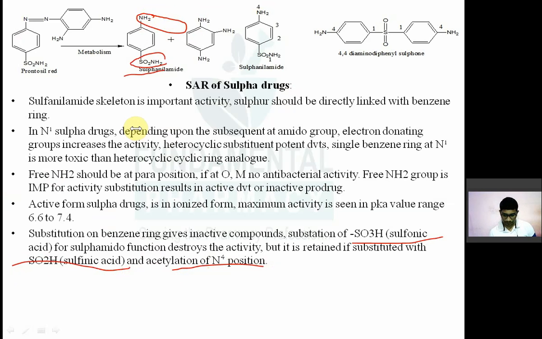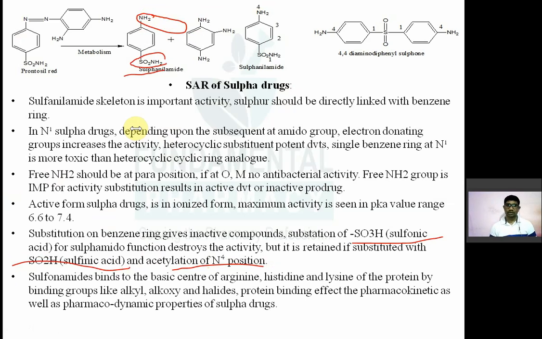Now sulfonamides bind to the basic centers of bacterial protein. Basic centers like arginine, histidine, lysine, these are the amino acids of the protein. By binding via groups like alkyl, alkoxy, halides, protein binding affects the pharmacokinetic as well as pharmacodynamic properties of the drug. We have seen in pharmacology that sulfa drugs bind to protein, but where do they bind? Sulfonamides bind to the basic centers present in the protein.